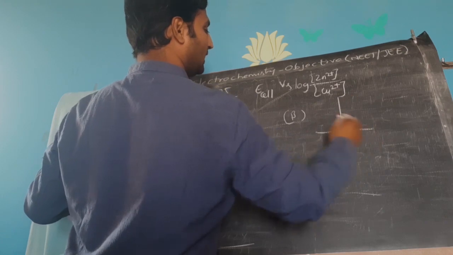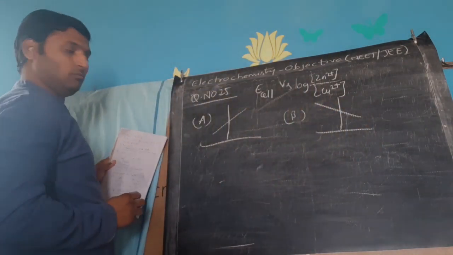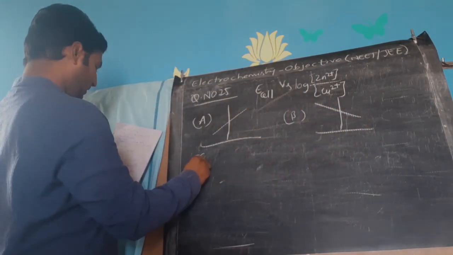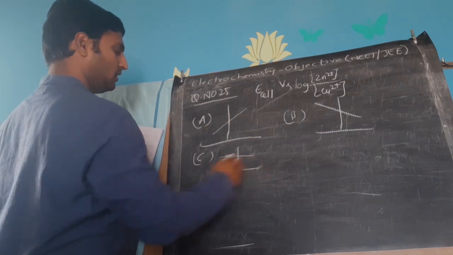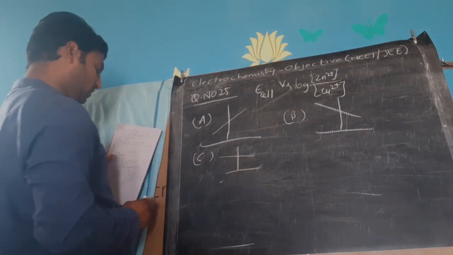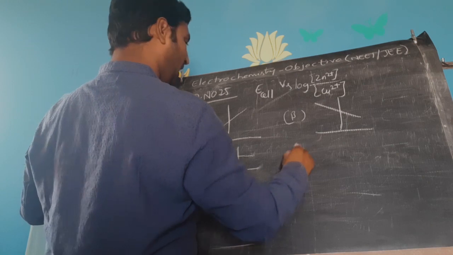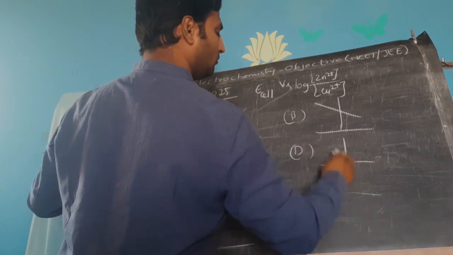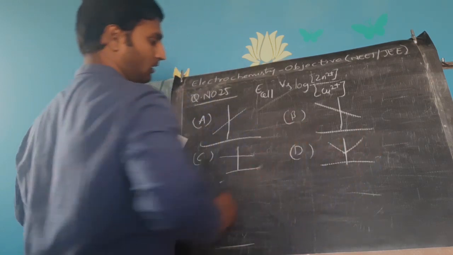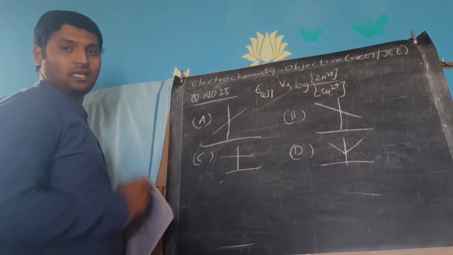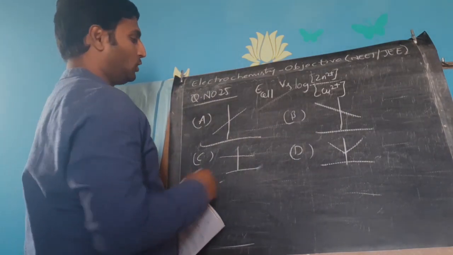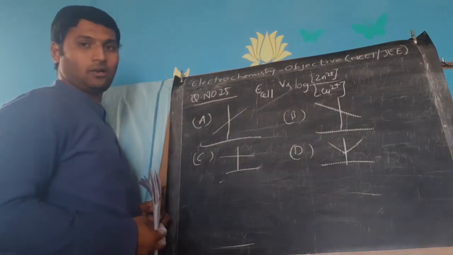Option B was a graph sloping downwards, negative slope he has given. Option C was parallel to each other, zero slope he has given. And option D, variation in the values he has given. Initially negative slope followed by positive slope and all.